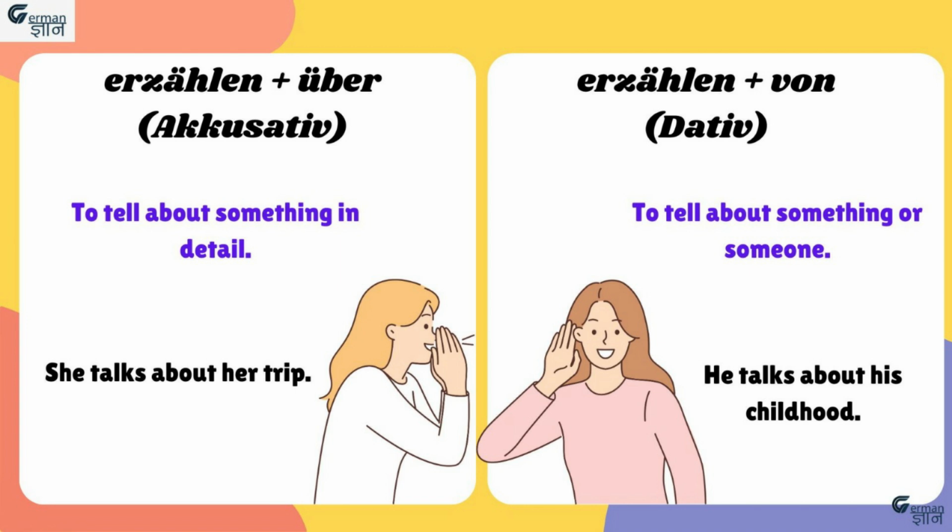Next verb is erzählen über means to tell about something in detail. In this case the object will be in accusative case, and the example is sie erzählt über ihre Reise means she talks about her trip. Next is erzählen von means to tell about something or someone in a general sense. And this time the object will be in dative case. For example, sie erzählt von seiner Kindheit means she talks about his childhood.